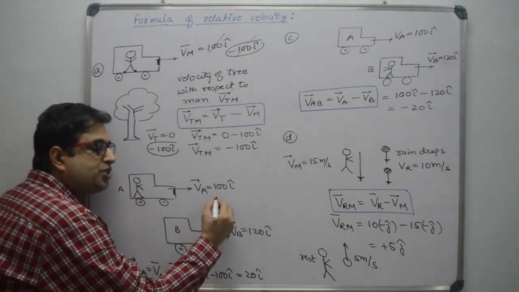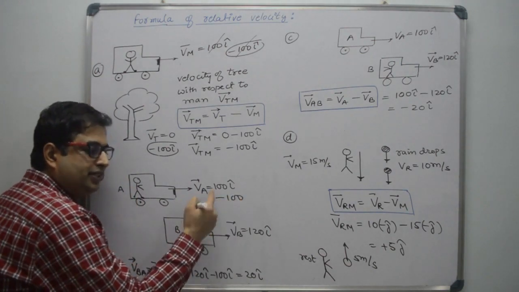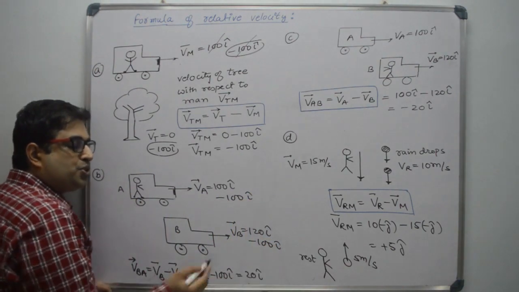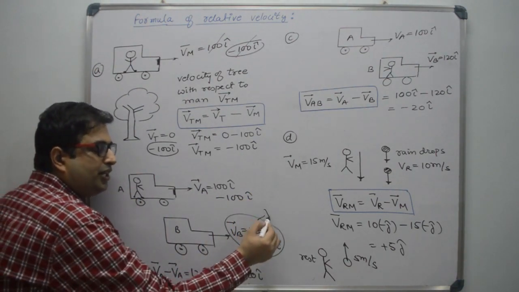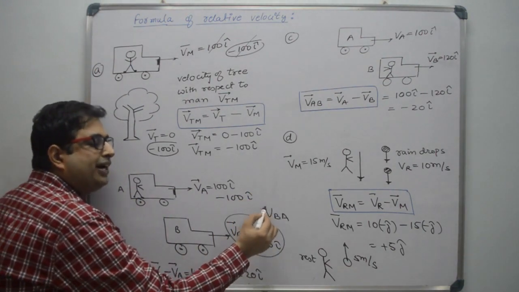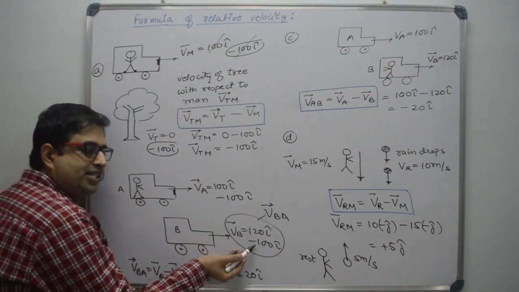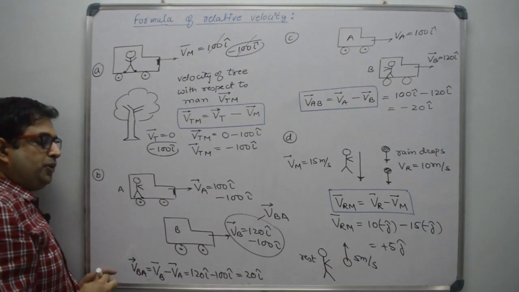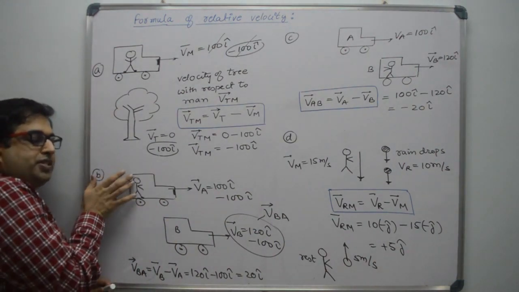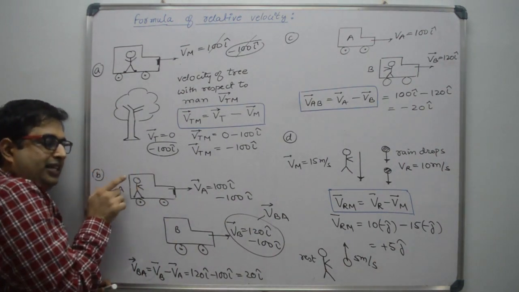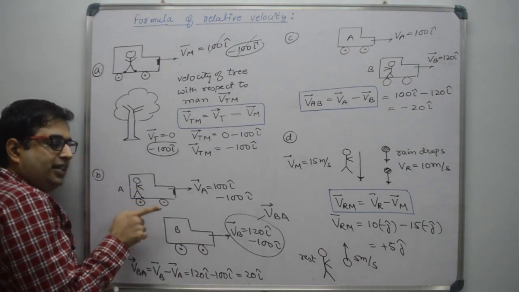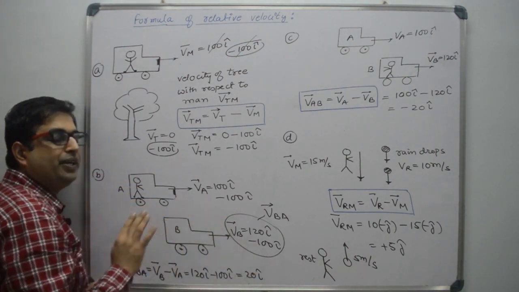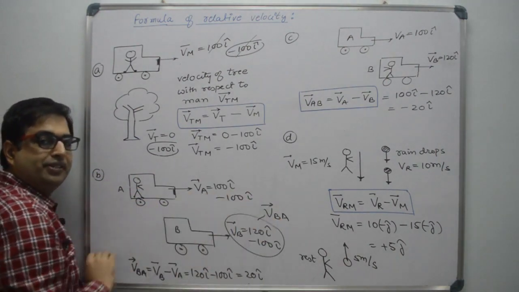So you have to subtract 100 I cap. So this is the velocity of B observed by A, that is 20 meter per second right direction. So if you keep this observer at rest, then this observer will see that B car is moving with 20 meter per second only in right direction.